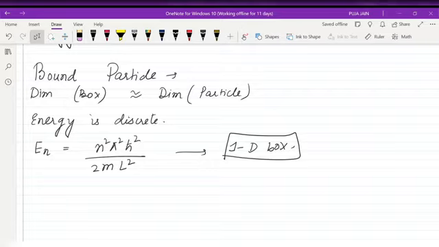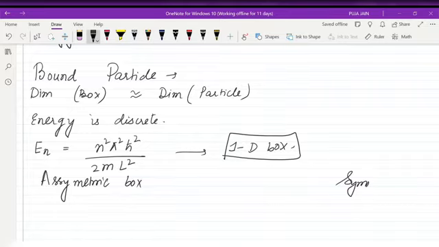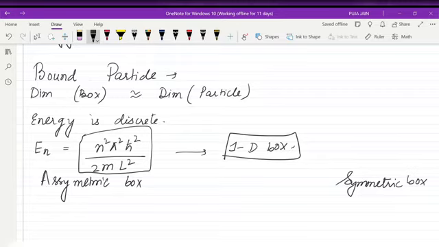So I am considering the 1D box as a symmetric box. Let me tell you the terms I have written here. Here n is the state: ground state, first excited state, second excited state.